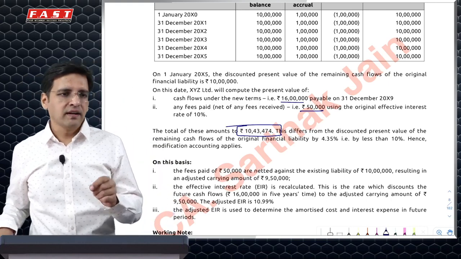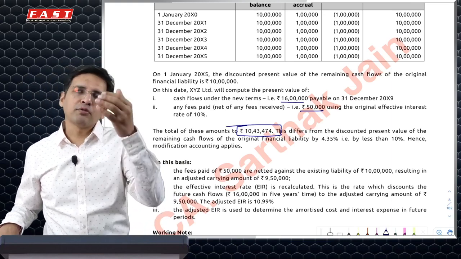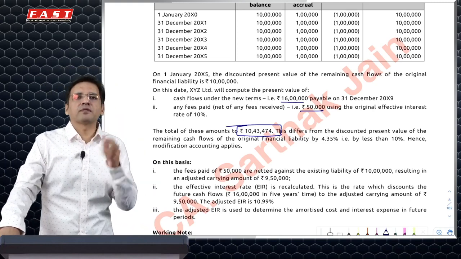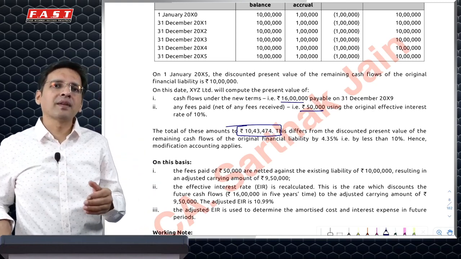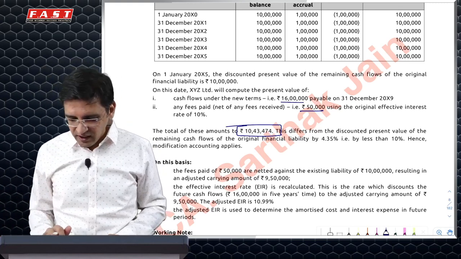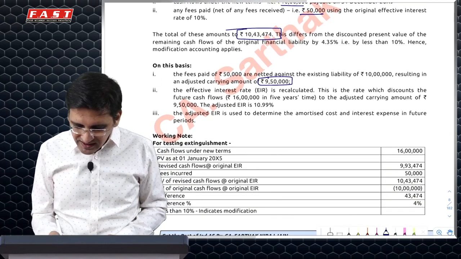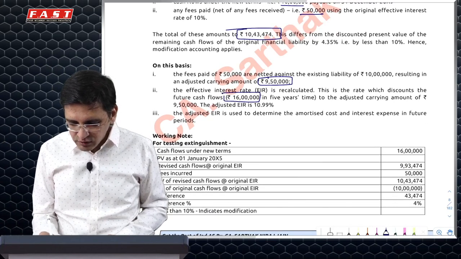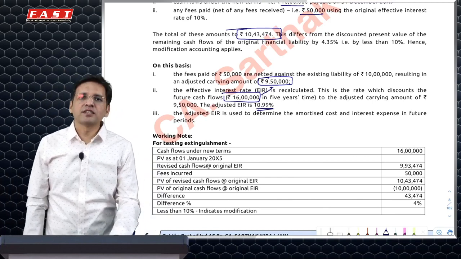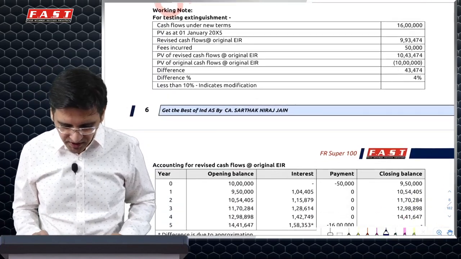So I would simply say that this 50,000 which I have paid, I'll say that I have paid towards the liability. So my liability would be reduced by 50,000, and 9,50,000 would be the revised liability. And I'll change my effective interest rate so that it equates to a future value of 16 lakh rupees. So the liability would come to 9 lakh 50, and I'll have to equate 16 lakh after 5 years to the present value of 9 lakh 50, which will increase my effective interest rate to 10.99%. Essentially, in this case, I would henceforth charge interest using this 10.99% interest rate.